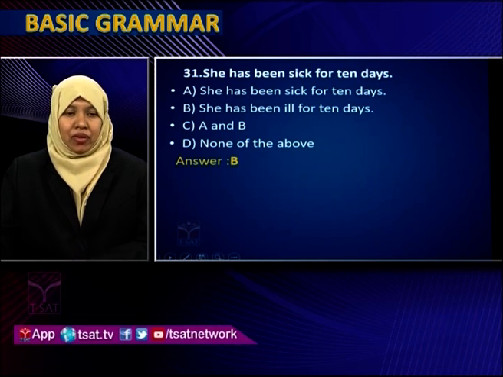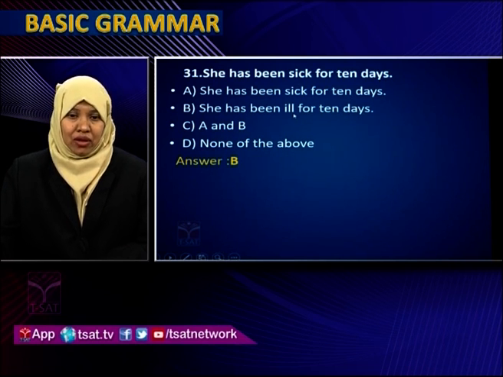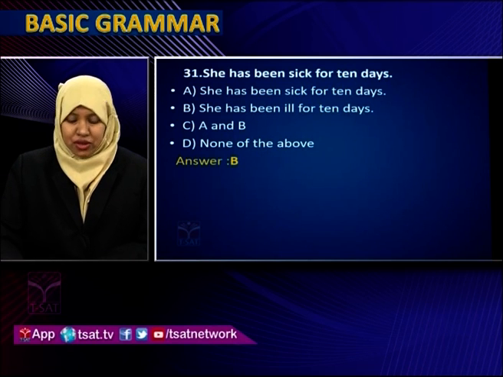We say just she is sick, she is unwell. But when we are mentioning a period of time, along with for, you have to use the proper word, that is ill. She has been ill for 10 days. You don't use sick. So the correct option is B.